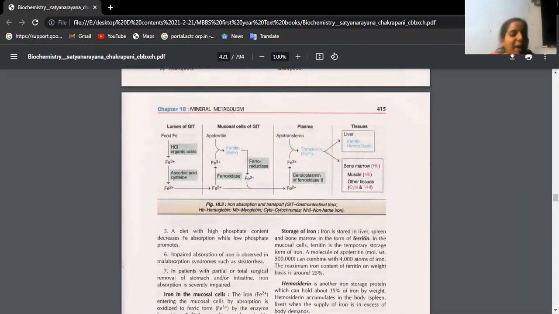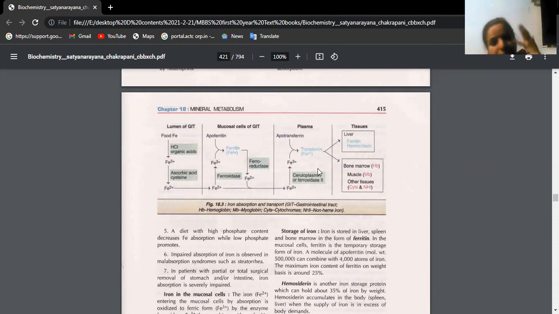Suppose we are taking iron in the diet. That iron enters the lumen of our GIT as food iron. It will be converted into Fe3+, the ferric form. In ferric form, remember, it is not absorbed from the GIT. It has to be converted into the ferrous form, Fe2+. Ferric form can be converted to ferrous form in the presence of vitamin C, ascorbic acid, and cysteine. So ferrous is transported from the lumen of the GIT into the mucosal cells of the GIT. Then apoferritin plus ferrous, all these series of steps you try to just memorize.